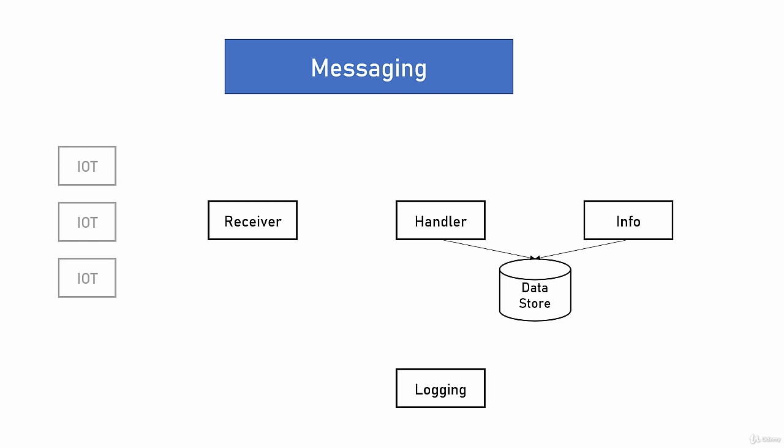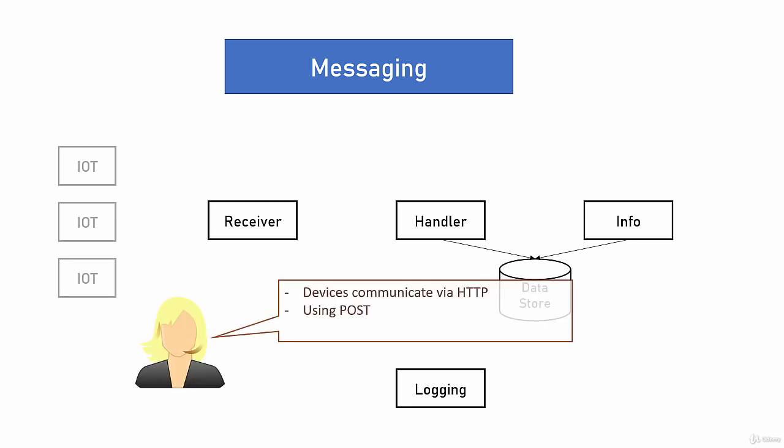To find out how they do it, we will go back to the client. After a few phone calls, she comes back to us with the answer. The devices communicate via HTTP using the POST verb to send the update. Well, that's great. It means our receiver just became a standard run-of-the-mill web API application with REST API as its interface. Great. Let's move on to the handler.